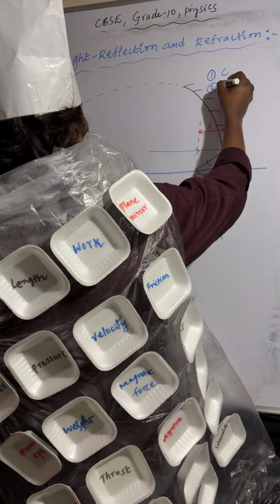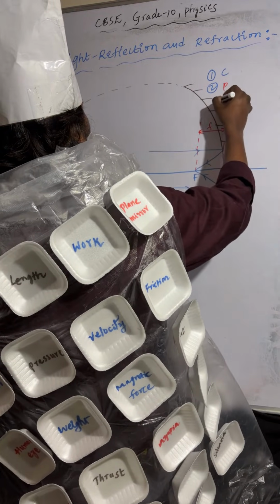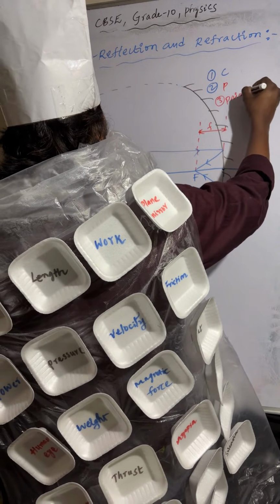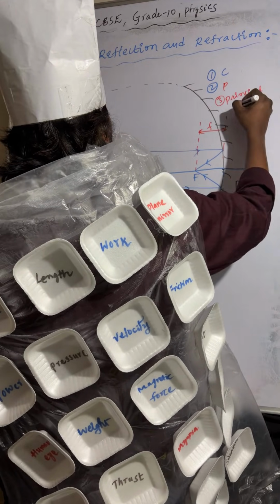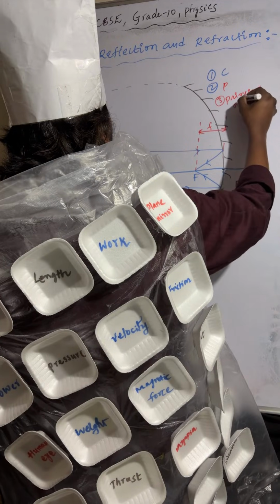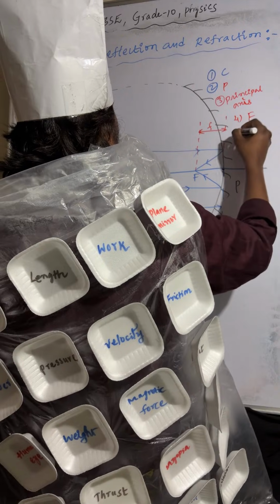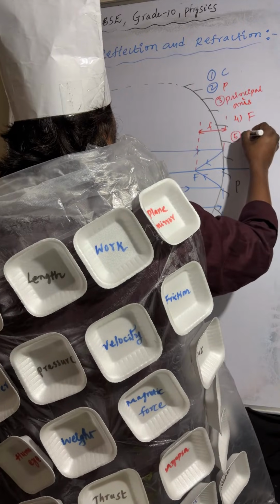So we can say pole. Third one, principal axis. Fourth one is focus. Fifth one is focal length.